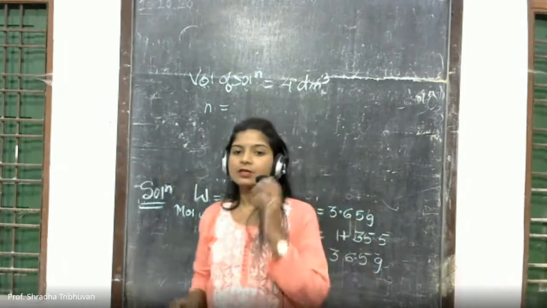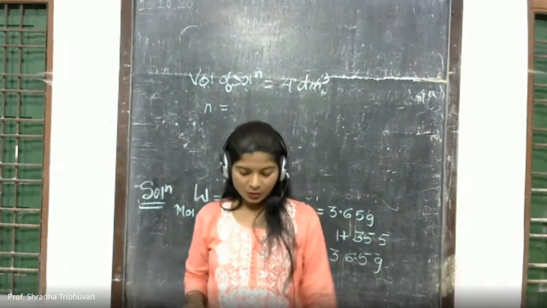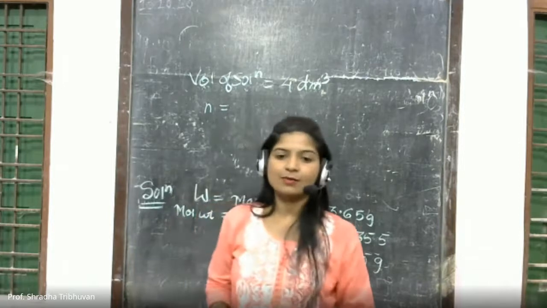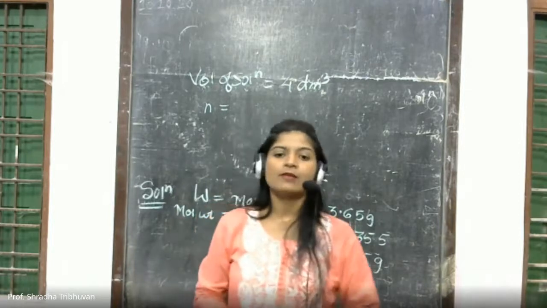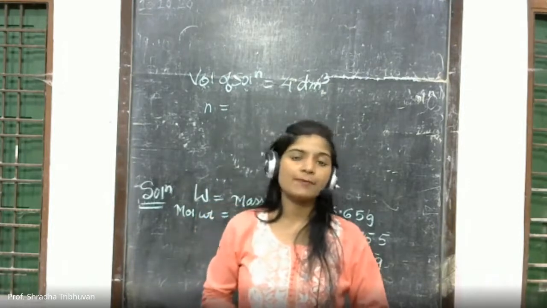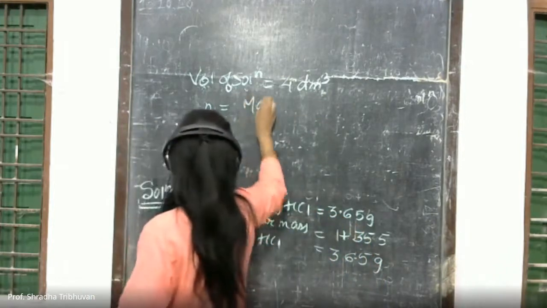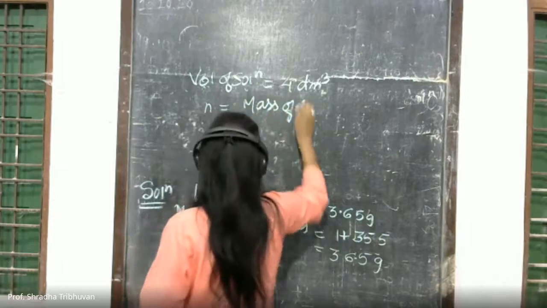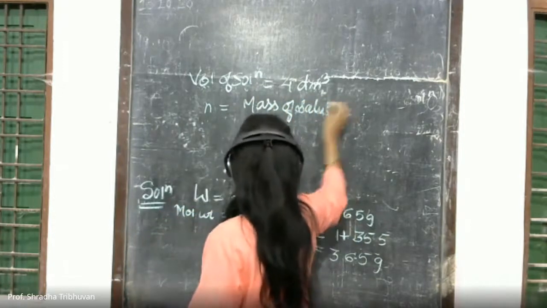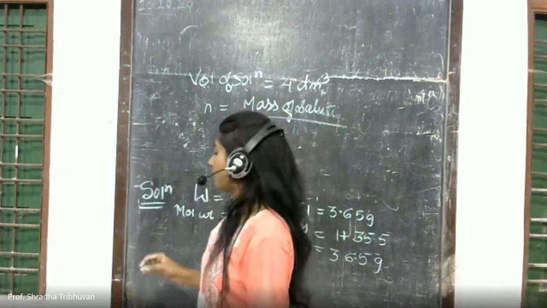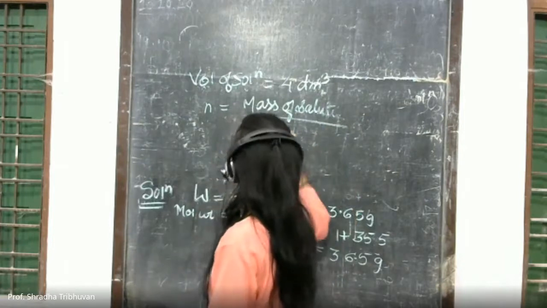Number of moles means W upon M. Always remember the formula, that is W upon M. W means weight, which is provided to you, and M means the molar mass. Or you can say mass of the solute divided by its molar mass.